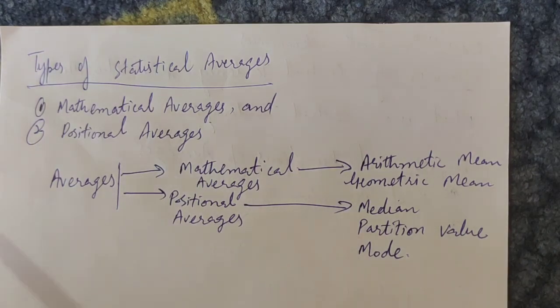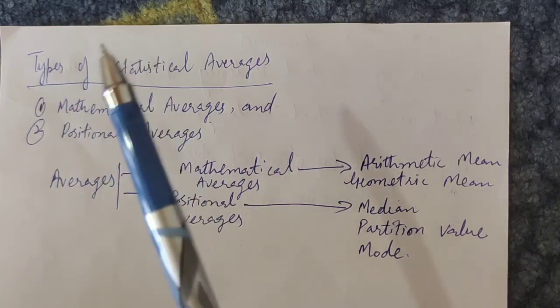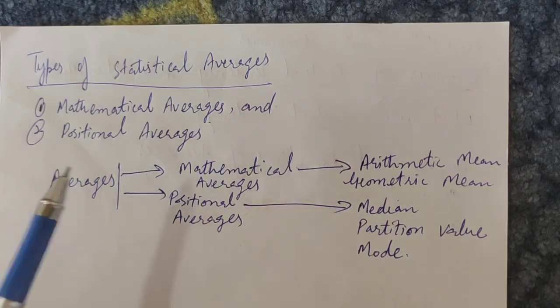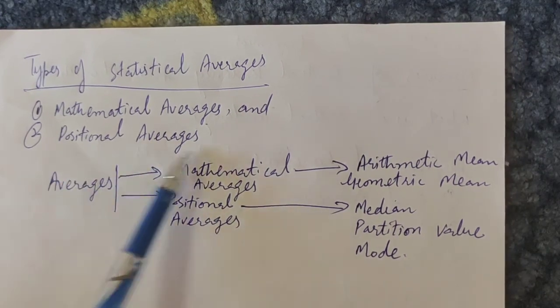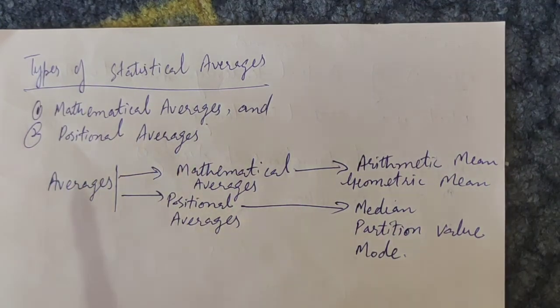And the types of statistical average are broadly classified into two categories: mathematical average and positional average. Now, this chart reveals their further categorization.